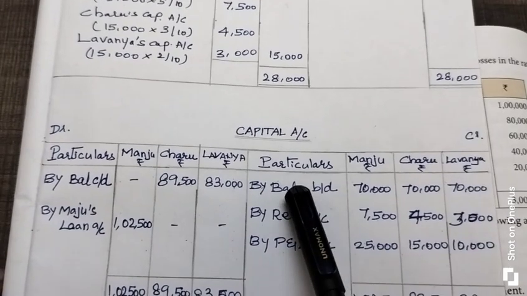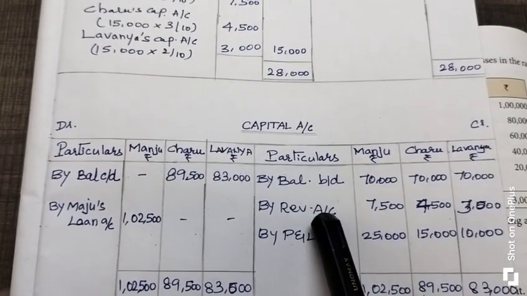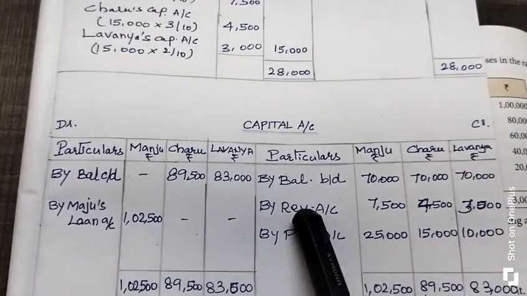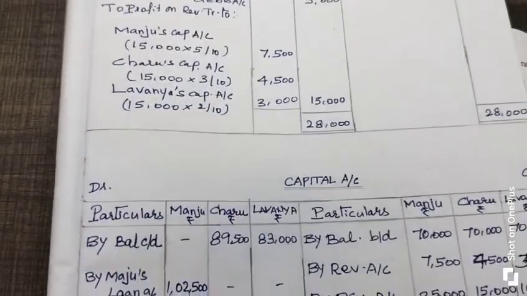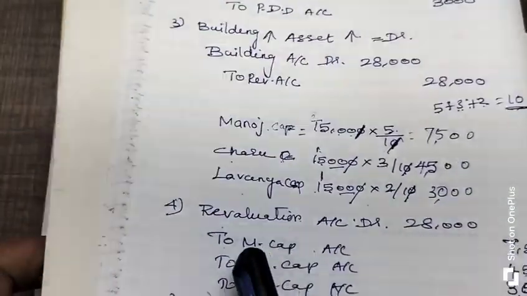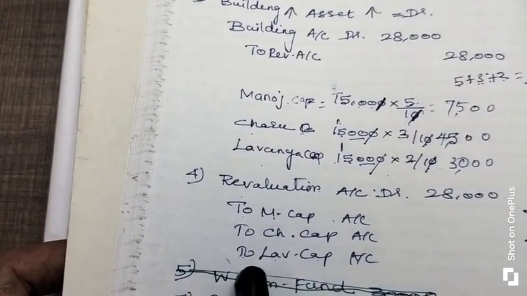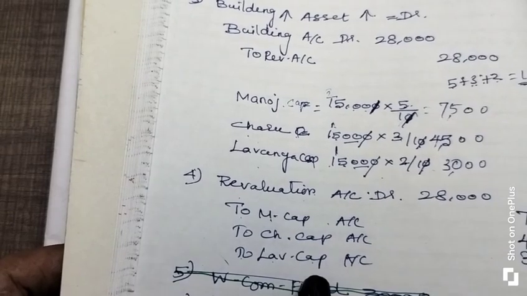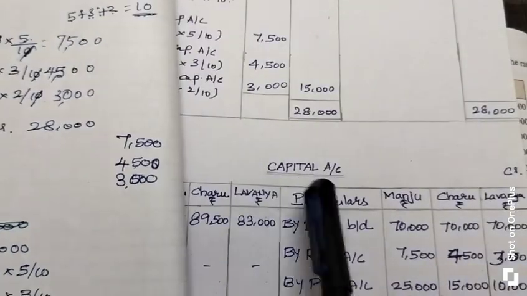After you enter the opening balance, immediately you have to enter the revaluation account, whether you get profit or loss. Listen, here according to this sum, we get the profit on revaluation account. We prepared the journal entry for the profit on revaluation account. Where does the capital account show? It shows on credit side. Respective partners' capital accounts show on the credit side. Why do you look at the capital account? Because we are preparing the capital account.